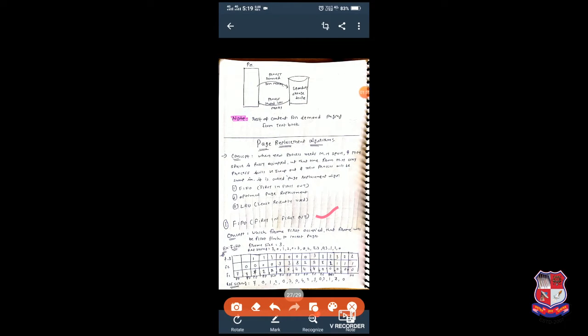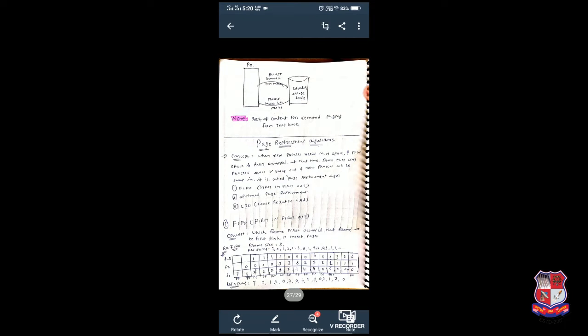What is the concept of FIFO? Here, the frame which is occupied first will be flushed first to insert pages. It means the frame which is firstly used will also be flushed firstly to insert new pages or other pages.